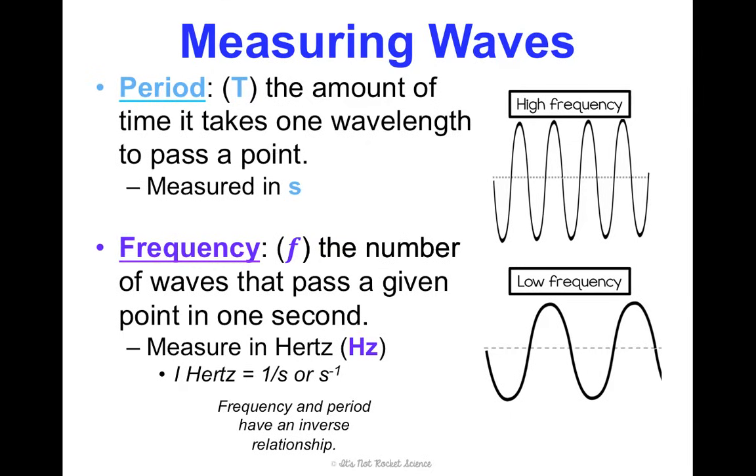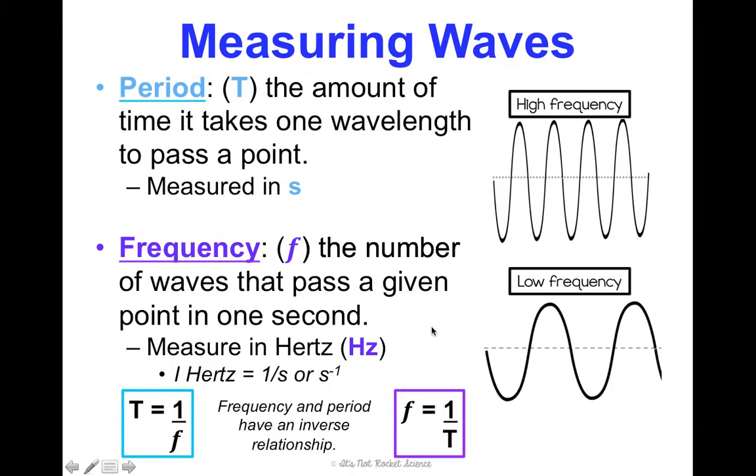If you have period, you can always find frequency. If you have frequency, you can always find period. That's something really important to remember. They work together. The period is always 1 divided by the frequency, and the frequency is always 1 divided by the period. If that's hurting your brain, let me know in class, because I can show you with the units and with some actual numbers, and maybe you can understand this concept a little better.